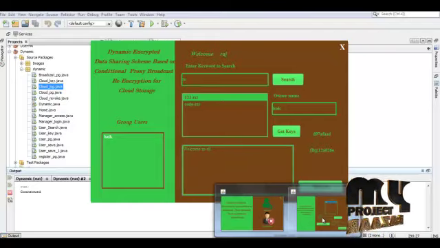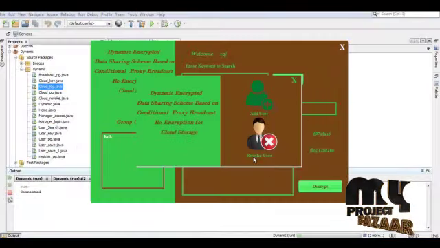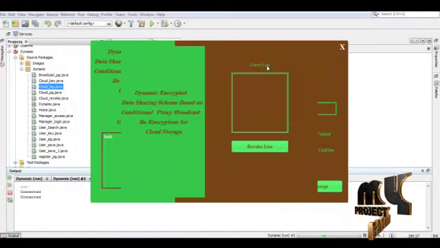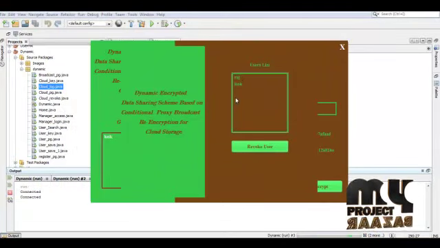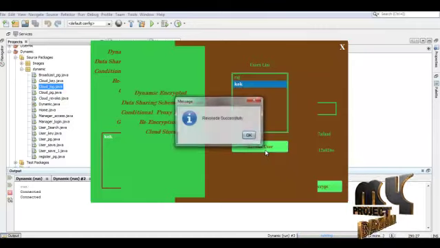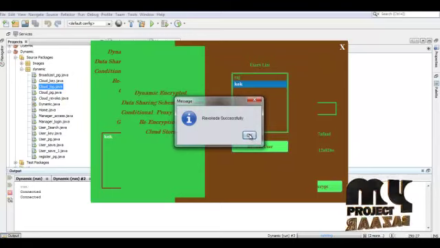Then next comes the revoke process for the cloud server. We can revoke any user. It gives the list of users, and here we can revoke any user. For example, if I revoke a user, that person will be revoked. That is, the person is no longer available in the group.